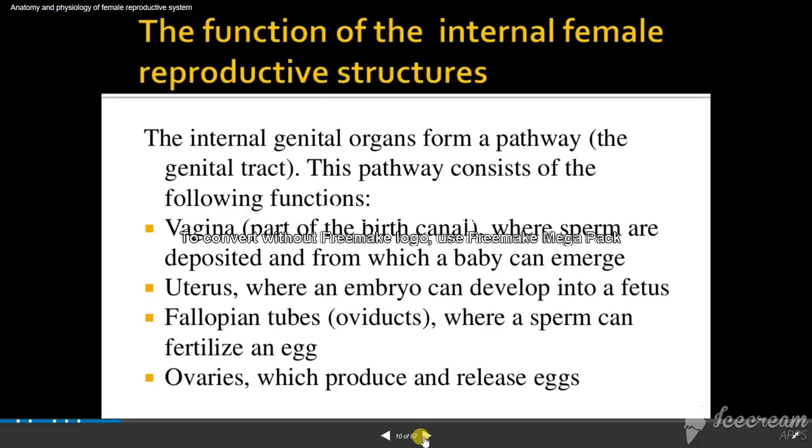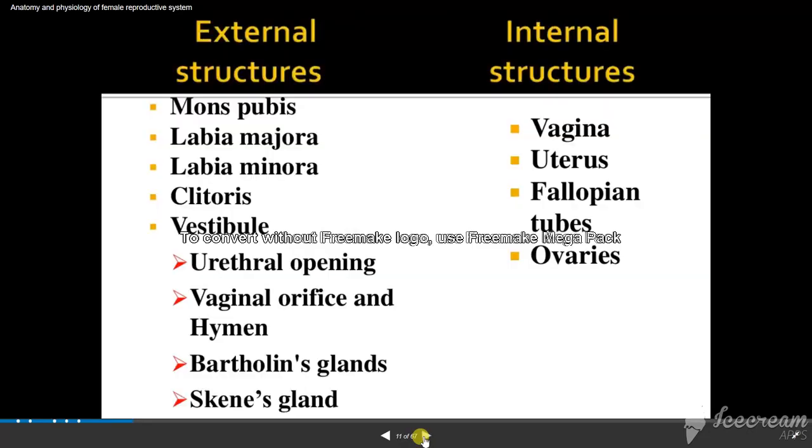So this is the complete external and internal structures. The external structures are mons pubis, labia majora, labia minora, clitoris, vestibule, urethral opening, and vaginal opening. In between you have one layer called the hymen, mostly present up to puberty. Bartholin glands and Skene's glands are also present in the external structures. Today we will see the external genital organs.